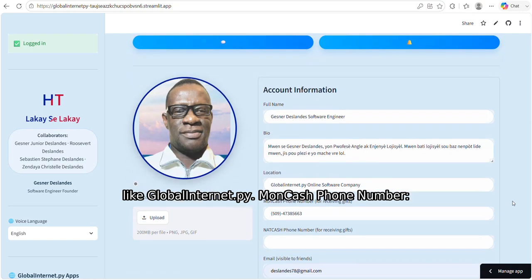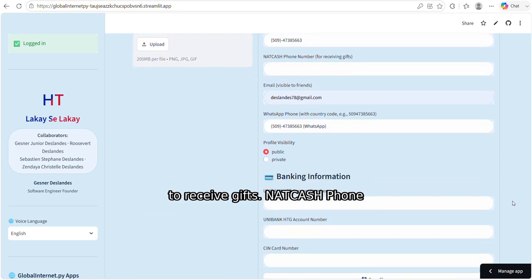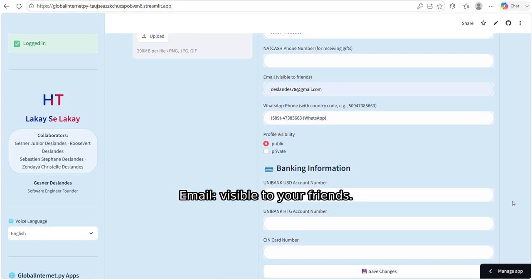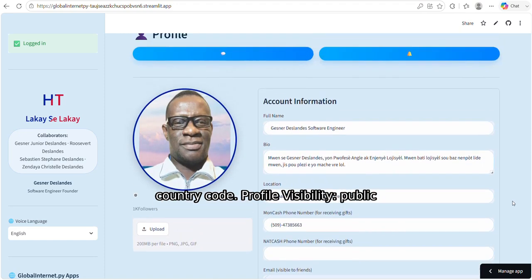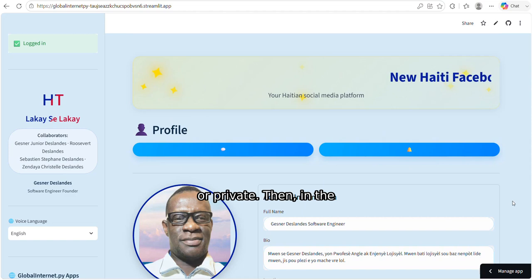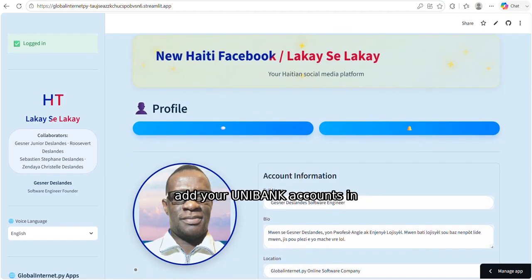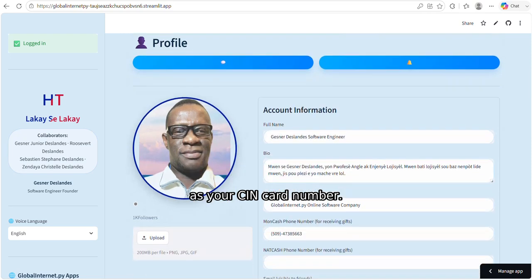MonCash phone number, to receive gifts. NATCASH phone number, also to receive gifts. Email, visible to your friends. WhatsApp phone number, with your country code. Profile visibility, public or private. Then, in the banking information section, you can add your UNIBANK accounts in USD and HTG, as well as your CIN card number.